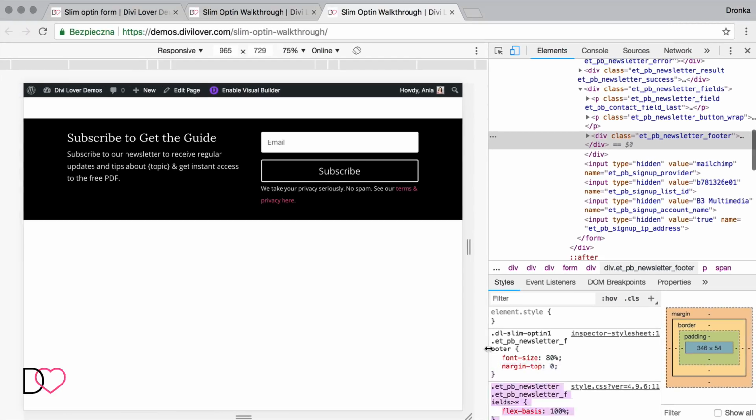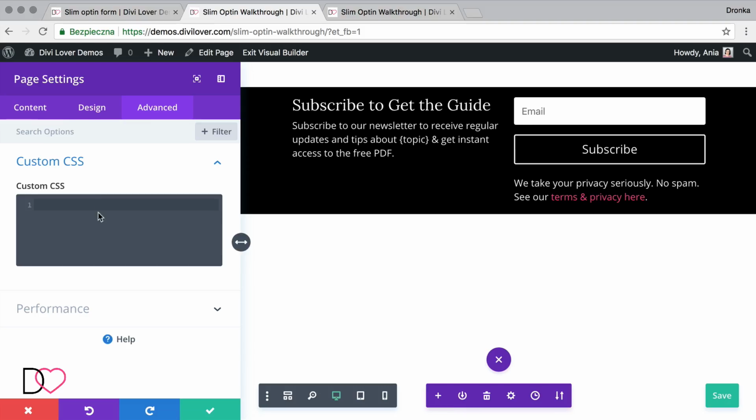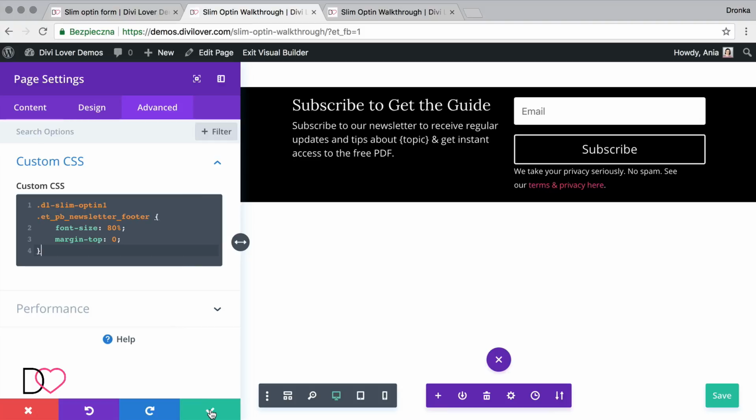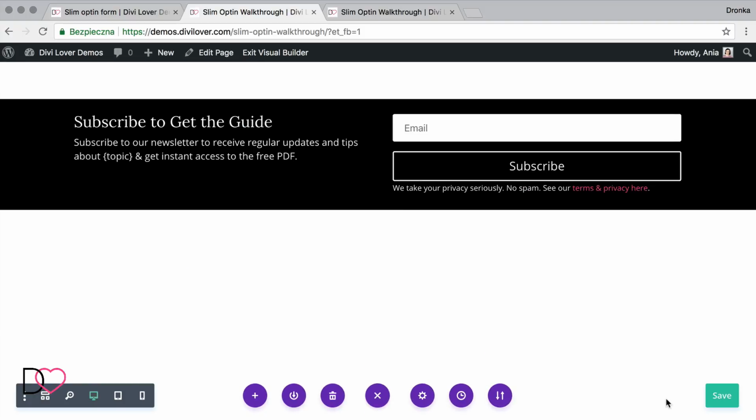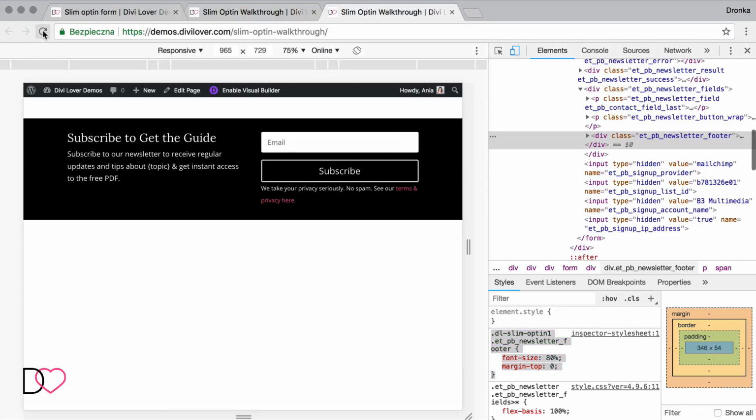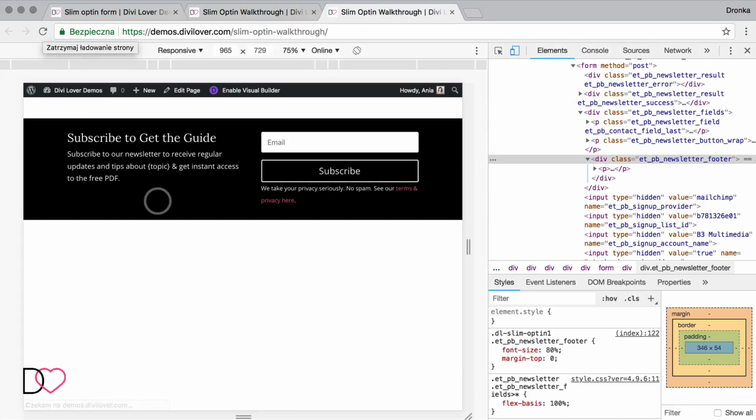Okay, great. Let me copy this CSS and add it to the page. I'll save that. Great.